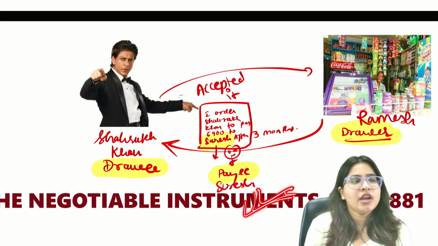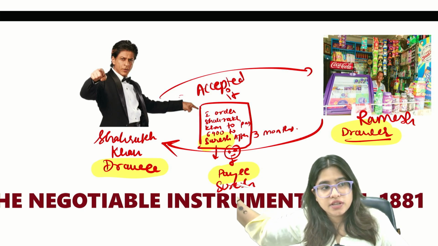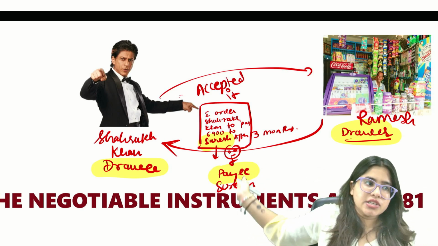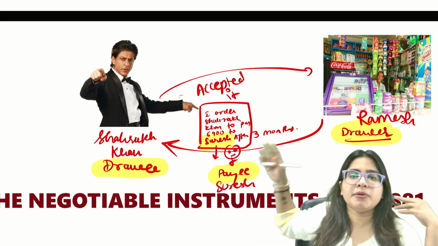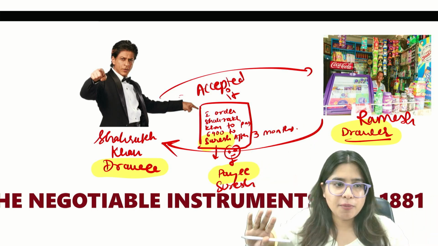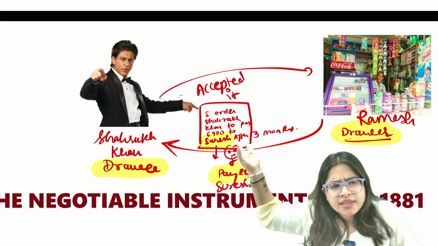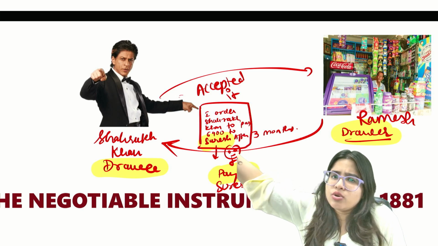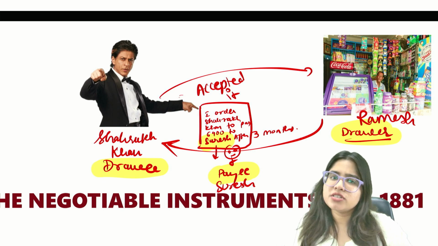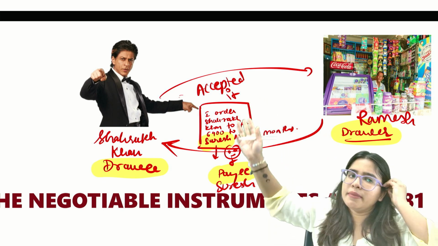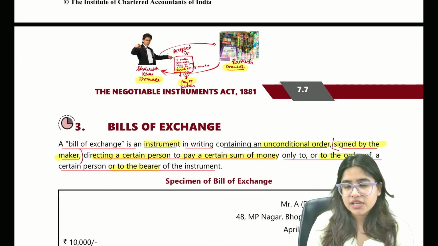Now guys, it might be possible in some cases drawer and payee is the same person, or drawee and payee is the same person. So one person can play a double role, or they can be different people also. Can they be all three different people? Yes. Ramesh is drawer, Shah Rukh Khan is drawee, and Suresh is payee. Is it fine? Yes, it's fine. So this is the concept of bills of exchange. I hope this is clear to you all.